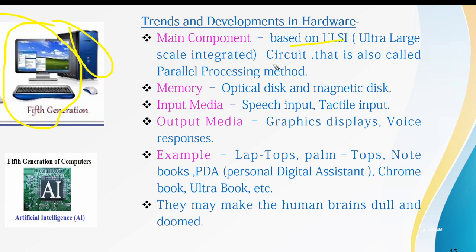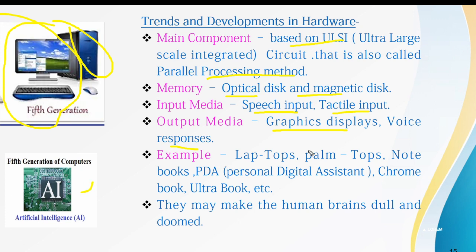Ultra large scale integrated circuits are also known as the parallel processing method. The memory is the optical disk and magnetic disk. Input media is the speech input and tactile input. Output media is the graphics displays and voice responses. And this generation's computer processor chip is the ULSI, that is AI, which looks like this.